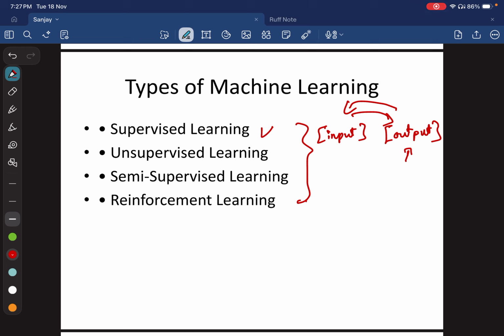better than before. In unsupervised learning, we don't have this output, so we only have an input. Using this input only, it will learn something. Let's imagine you are given some book, and the book doesn't have any subtitles, it only has paragraphs, and all the pages are shuffled.